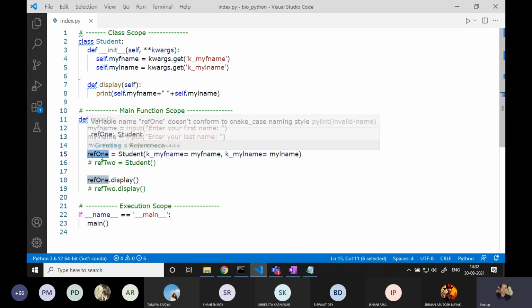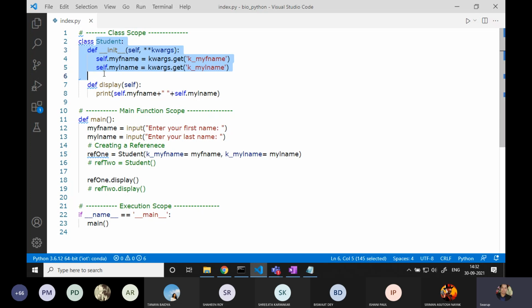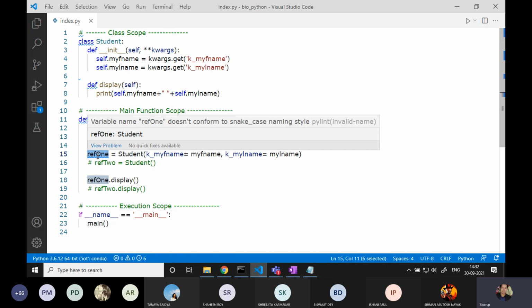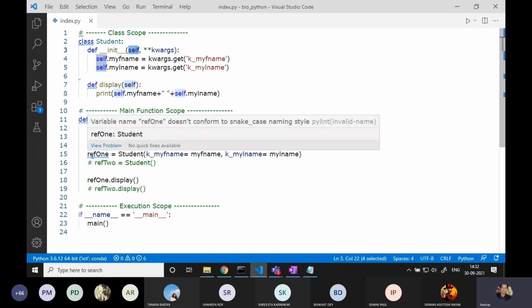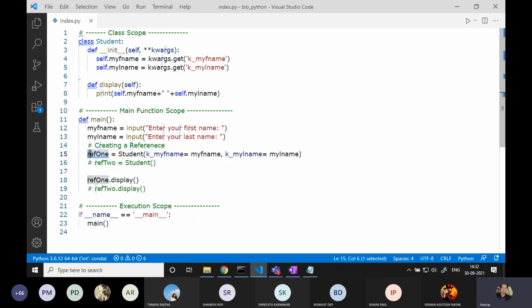Every time we access this particular class, we have to pass the address held by this reference to this self. So if I am passing the address of this reference to the self, Python will understand that it is talking about this reference variable.